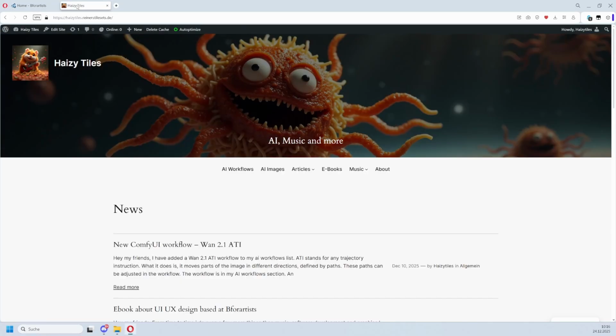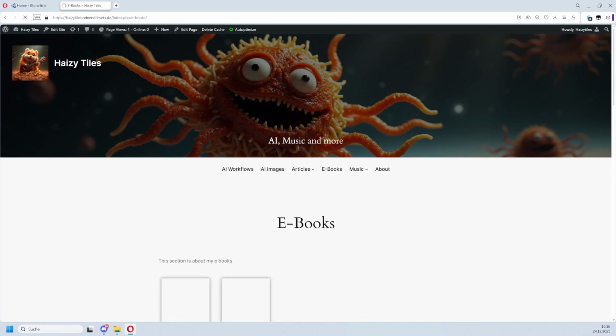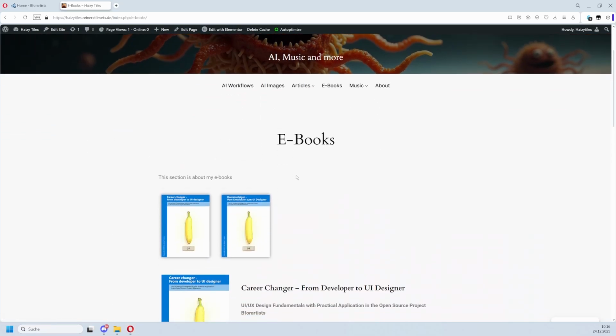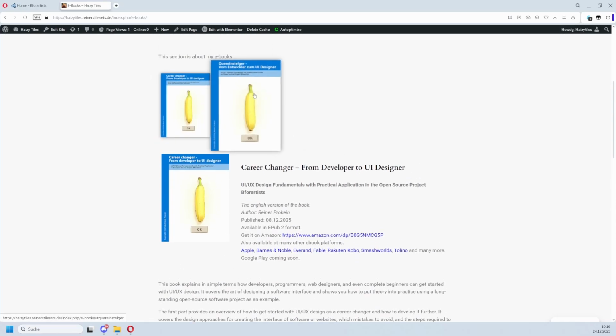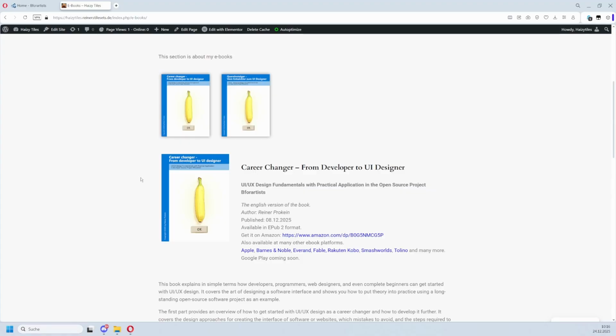The book is the condensed UI UX design experience from the last 25 years. So, writing this book was a real passion project for me. The title of the book is Career Changer from Developer to UI Designer. There is a German and an English version available. It is not a novel. The book is rather technical and very specialized.